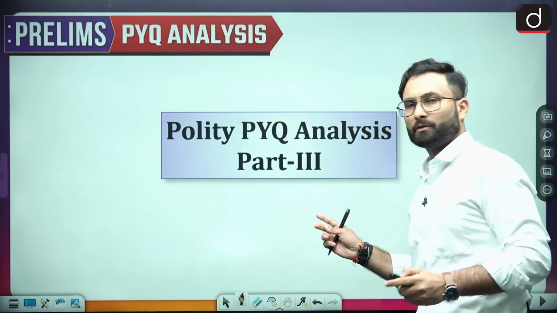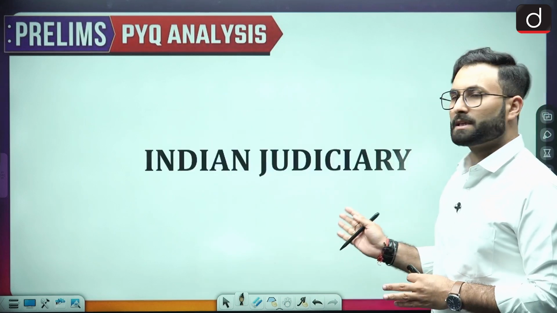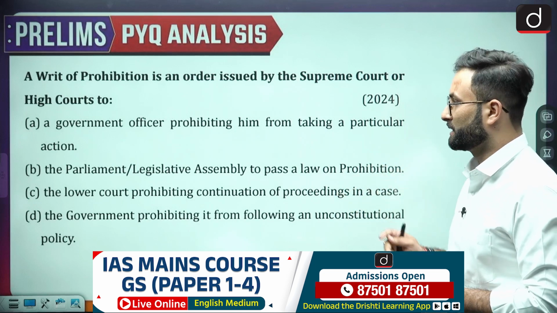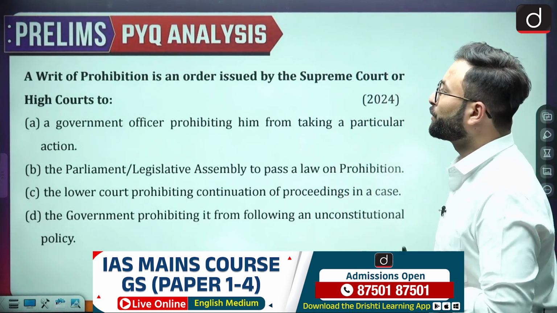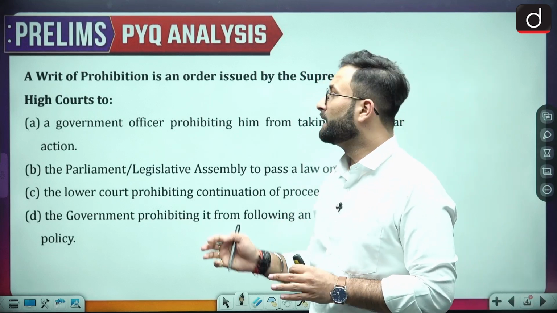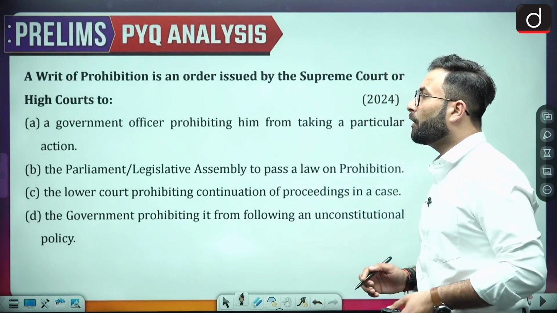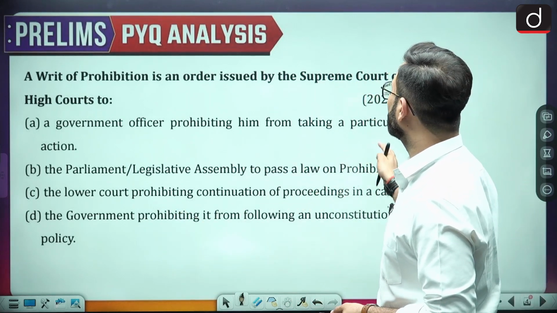This is the third part of the polity PYQ analysis. First, we'll be seeing the Indian judiciary. So start with the first question. A writ of prohibition is an order issued by the Supreme Court or High Court to. Now they are saying to whom this order is issued. Option A, a government officer prohibiting from taking a particular action.